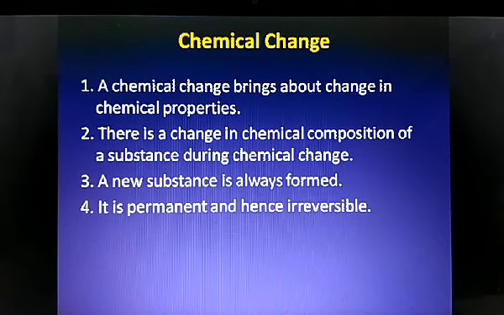But when you provide heat to it or when you burn it, it gets converted into ash. That means only carbon is left. So a new substance is formed here. So that's an example of a chemical change, and it's a permanent change and hence irreversible. That means once you burn that paper and turn it into ash, you cannot get back the initial paper just by reversing the condition. So here chemical changes are irreversible.